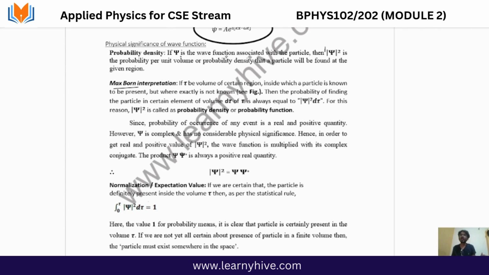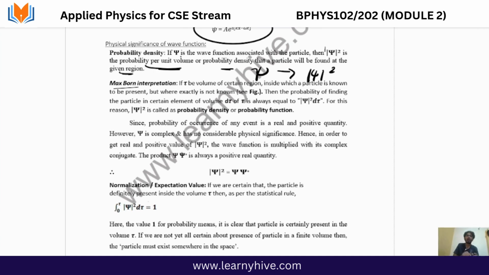For the wave function psi associated with the particle, psi squared is the probability per unit volume, or the probability density that the particle will be found in a particular given region. Suppose psi is the function, then the modulus of psi squared is nothing but the probability function. We can say it is the probability per unit volume, right?